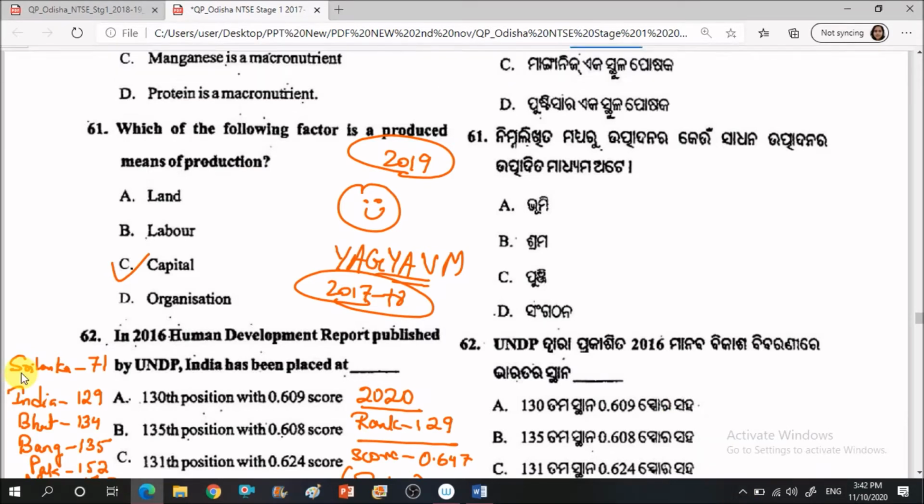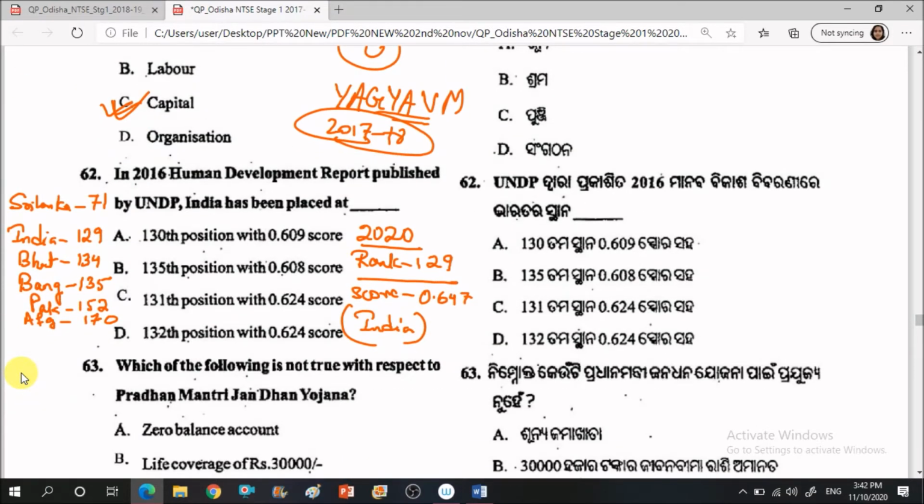The first question: which of the following is a produced means of production? So basically there are four factors of production: land, labor, capital and enterprise. So which of the following is a produced means of production? The correct answer is capital.